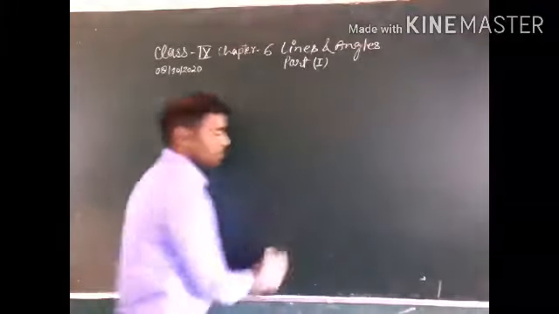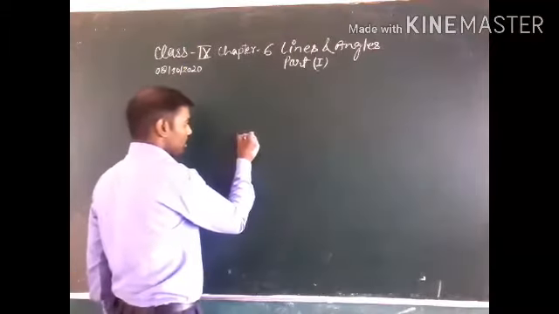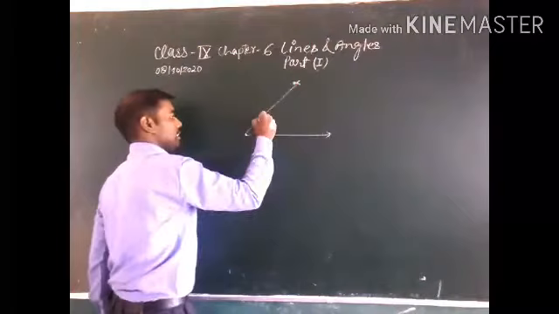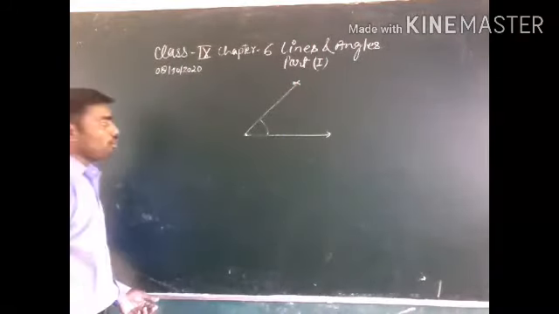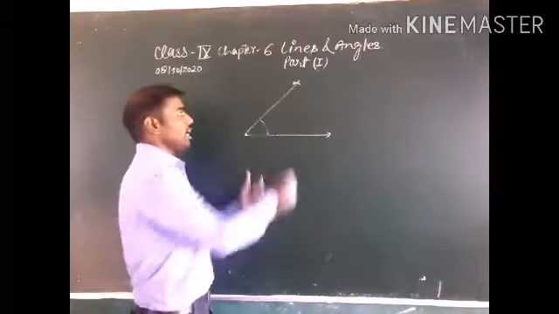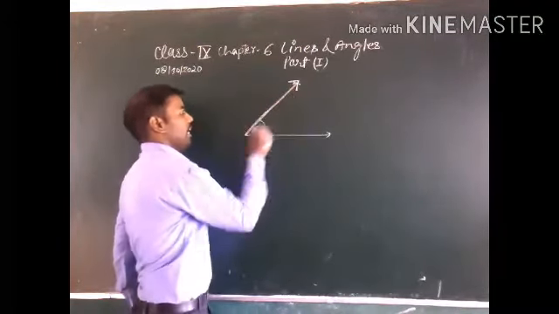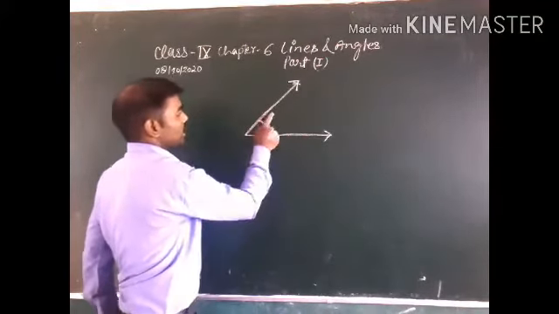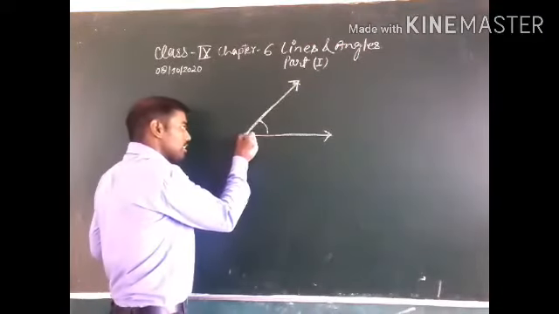How is an angle formed? You already know this is an angle. An angle is formed by two rays at the same end point. This is the first ray and this is the second ray.